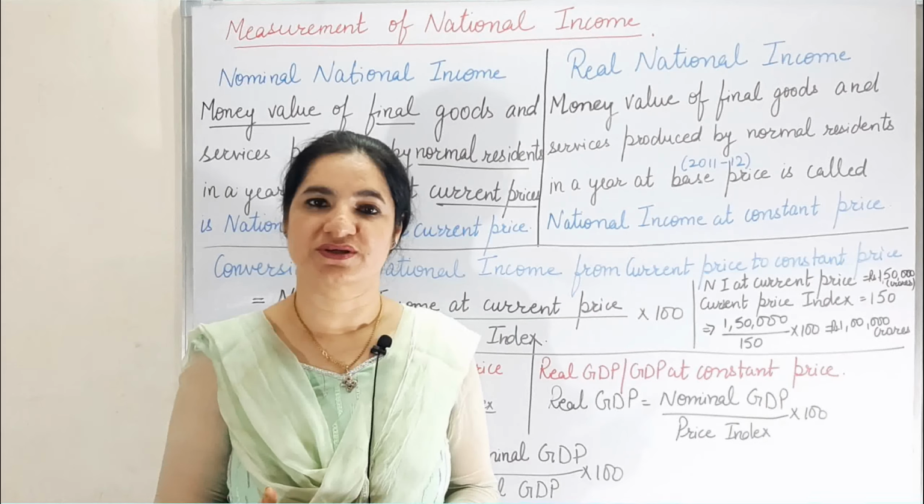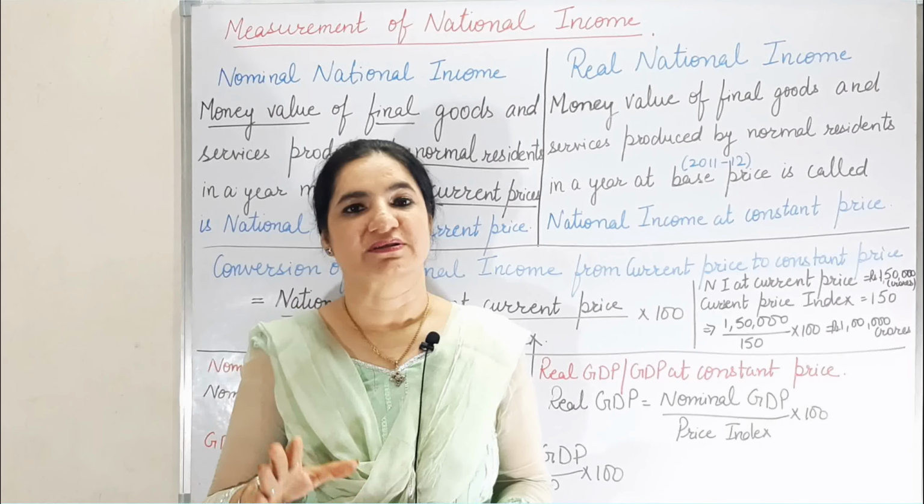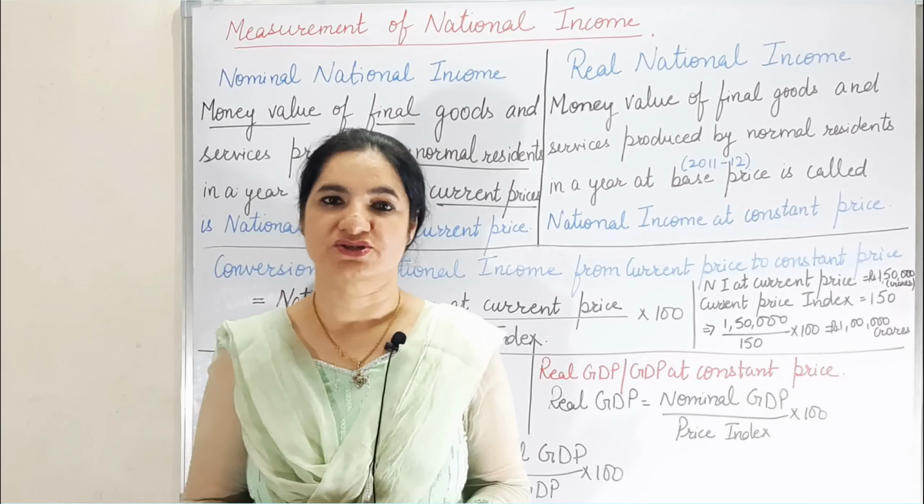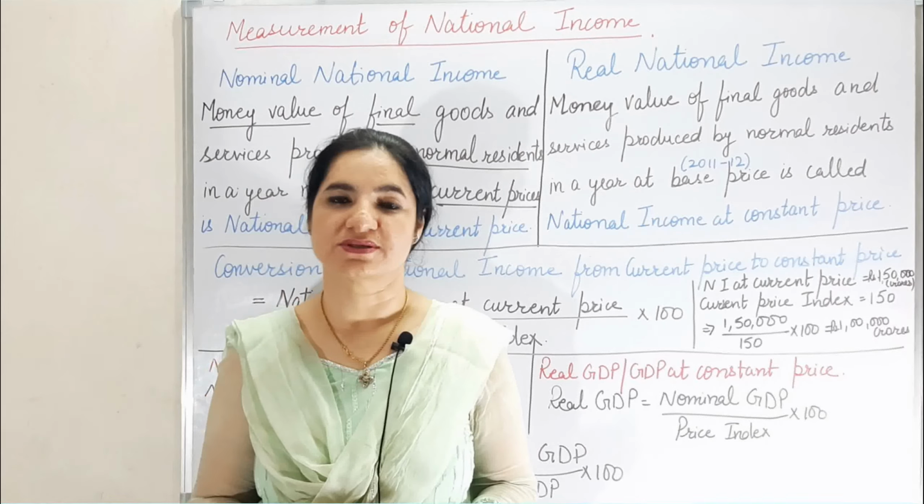Now, how will we understand when price fluctuations are there and when they are not? This is done as per the surveys done in the country by various organizations. Base year means a year in which price fluctuations have not occurred.